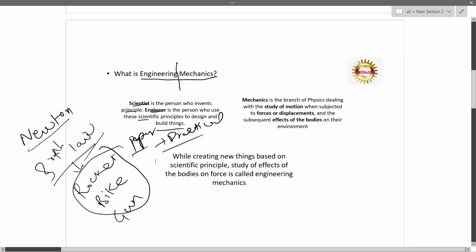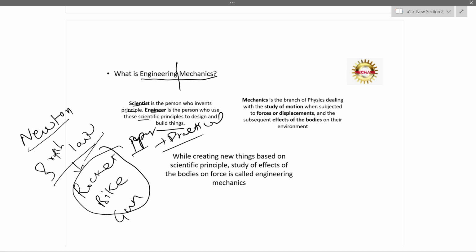So then mechanics. Mechanics means, see, if we design one product like a bearing for an example, I hope it looks like a bearing. So we are applying force or torque on the bearing. Due to that force, some effect will happen. Either it will rotate or it will deform, it will fracture, right?